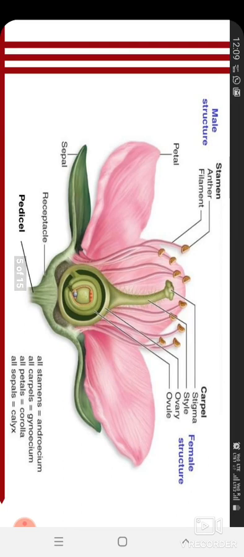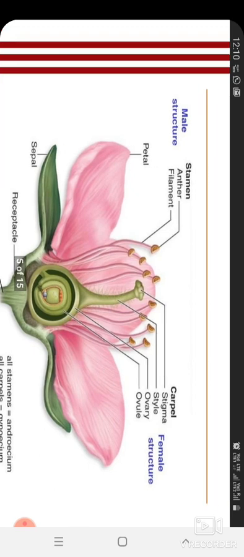So this is the flower in which male and female parts are both there. In this, which pollination will take place? Self-pollination, because the male and female parts are present in only one flower. It is in the same flower, so it is self-pollination because it didn't need another flower for pollination.